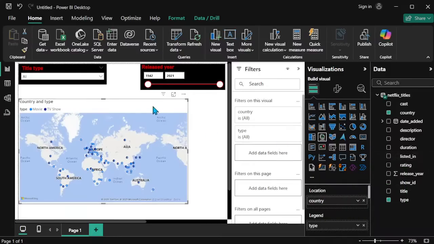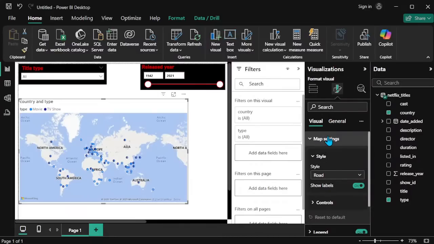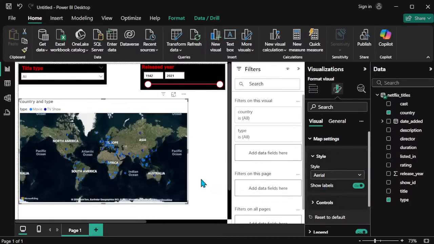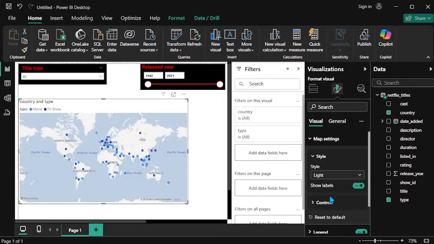So this is the way we can create this kind of country and type, country wise we can make that type format. So we can convert this one. How can we do that? Same as before, going to the format visual, the map setting, we can convert it to aerial view. So aerial means it's a satellite view. So in Google Maps there is a satellite view, right? So its aerial view looks like a satellite view. So light sun is good and the grayscale. So grayscale is looking good. So we can easily understand the concept like data.